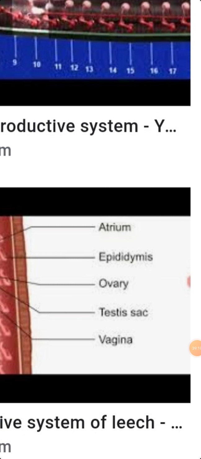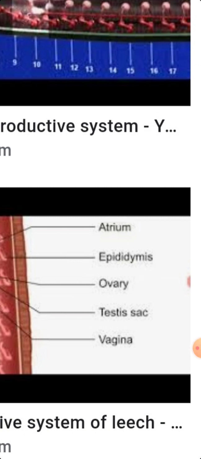These are the main parts from both sides, male and female reproductive sides: atrium, epididymis, ovary, testis sacs and vagina. These parts actively participate in reproduction and produce the eggs and the formation of a cocoon, along with the ejaculatory ducts as well as the oviducts, which are very essential and important points of reproduction.